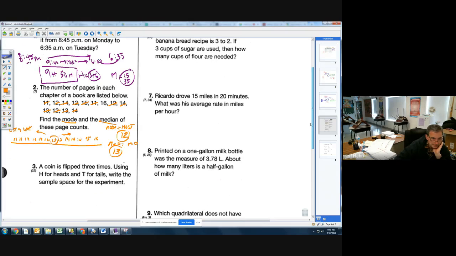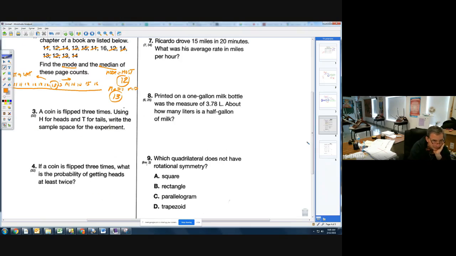Problem number 3, we're looking for the sample space of a coin that is flipped 3 times. Sample space means all the possible combinations, and the best way to do that is maybe to do a tree diagram that looks like this.